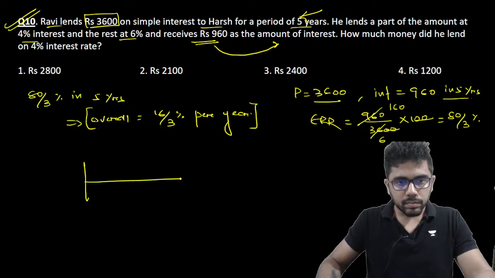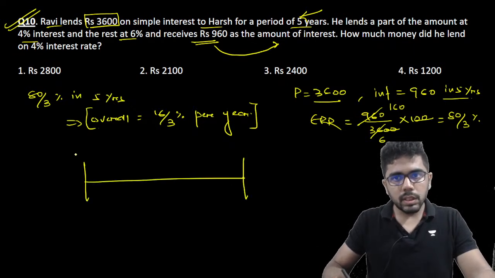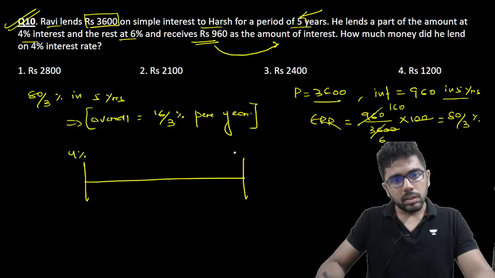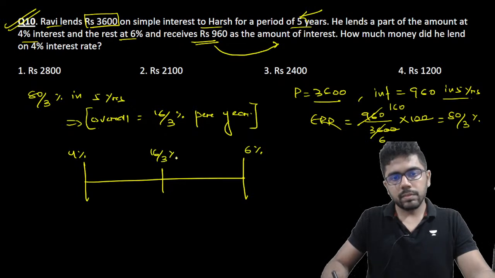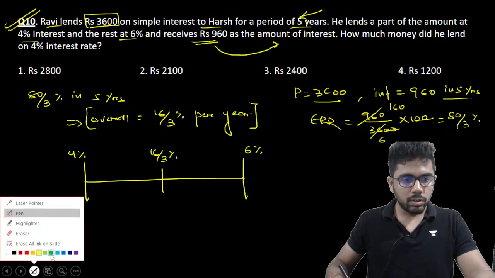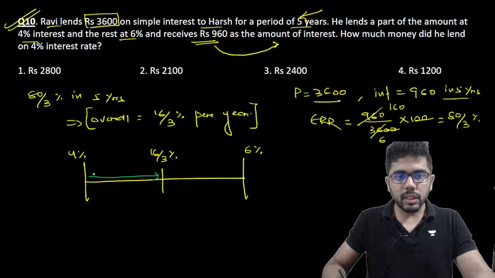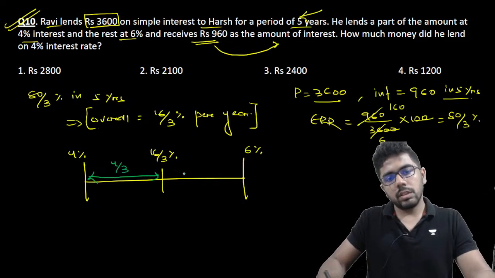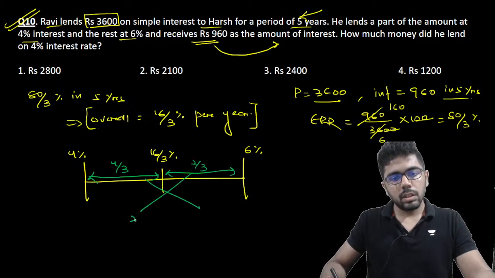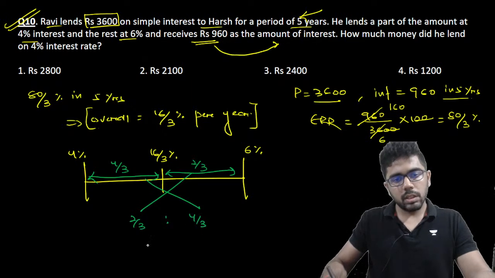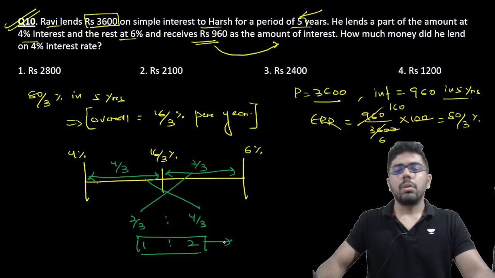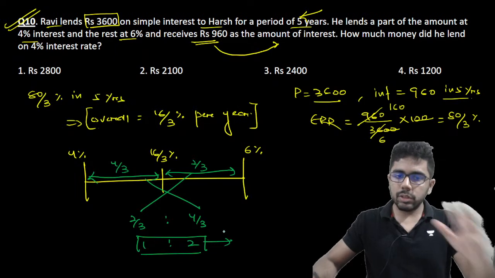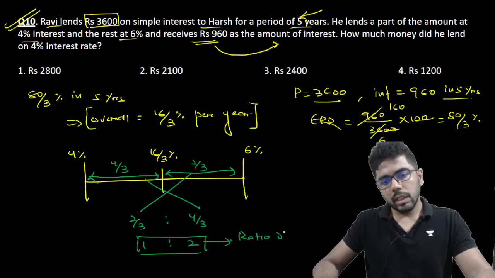Now apply allegation. One part of the money he is lending at 4%, the other part he is lending at 6%, whereas overall he is getting 16 by 3%. So now apply allegation. देखो although ये simple interest का टॉपिक है, यहाँ पे कैसे allegation अप्लाई हो रहा है? This is 4 by 3 and this is 2 by 3. So you get 2 by 3 is to 4 by 3 or 1 is to 2. I found out the ratio, but ratio of what? ये किसका रेशियो निकला? The ratio of the principal.